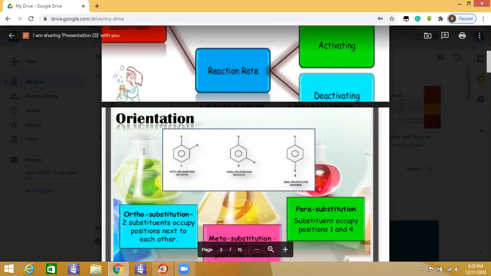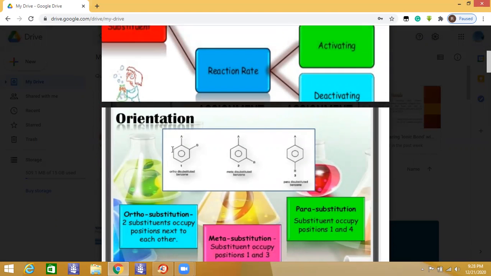Suppose we have a group A already attached on the benzene ring. The nature of this group will decide where the incoming group comes. First, let us understand the positions. Suppose only this group is present on benzene.